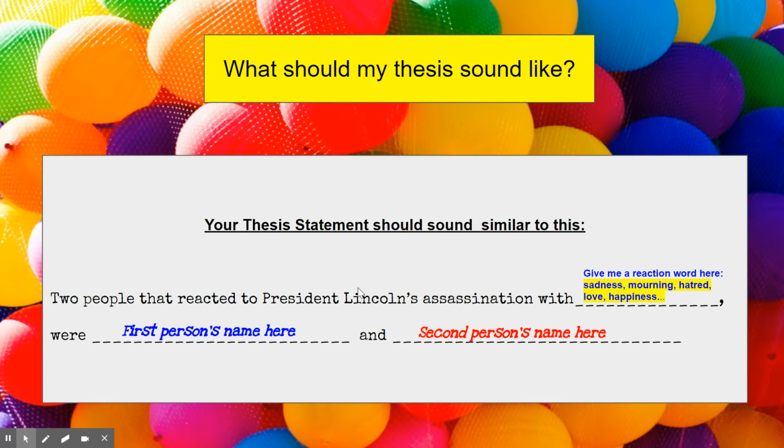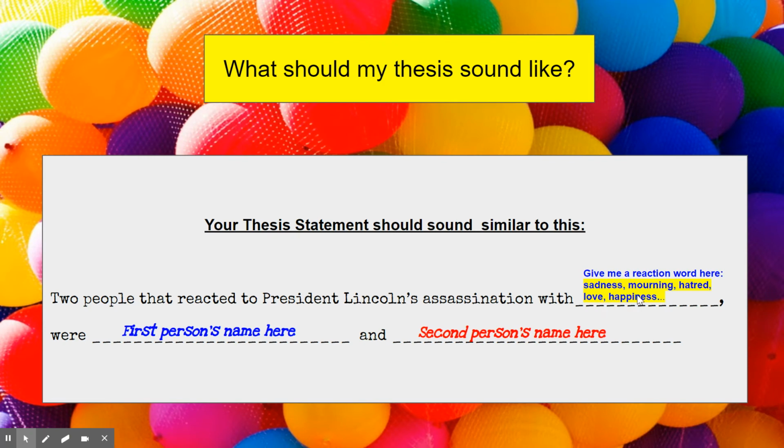So your thesis statement should sound something like this, okay? All the things that are written in black letters, you can write for your thesis. So all of us can start off with 2 people that reacted to President Lincoln's assassination with, and this is where you have to pick your 2 people and come up with a reaction word that would describe how they reacted, okay? So I gave you some examples here like with sadness, mourning, hatred, love, happiness, okay?